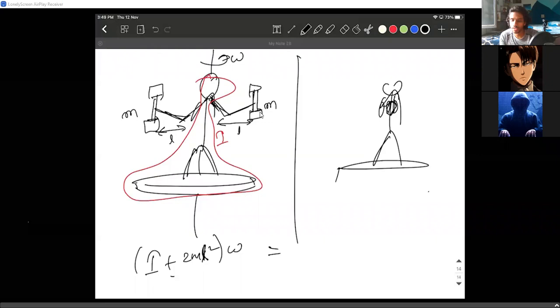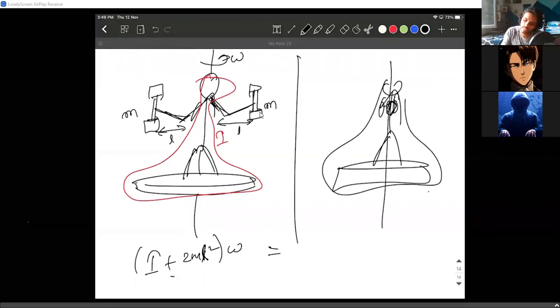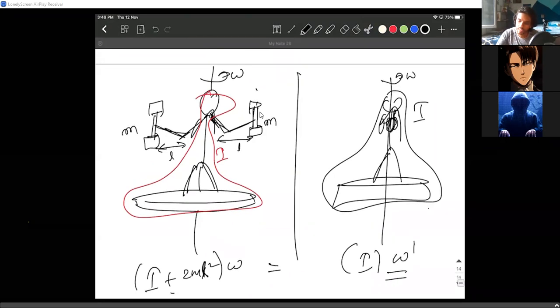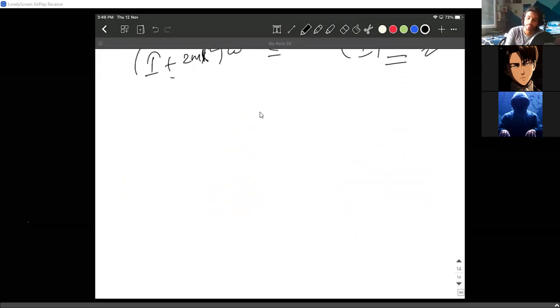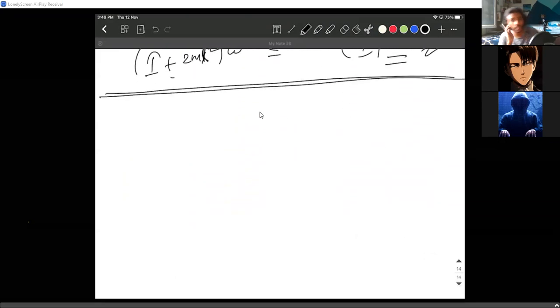So you simply consider that the whole thing is only I now because the masses are on the axis. If they mention the shape of the dumbbells and the moment of inertia of dumbbells about their own axis, then you can take them. If they don't mention that, you simply take the moment of inertia of the whole system as I, and the new angular velocity is omega dash. You simply do the problem and get the answer. That's all. This is one type of problem. Let us look at another problem.